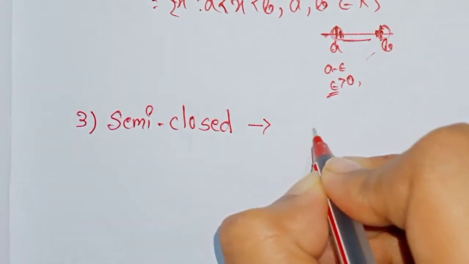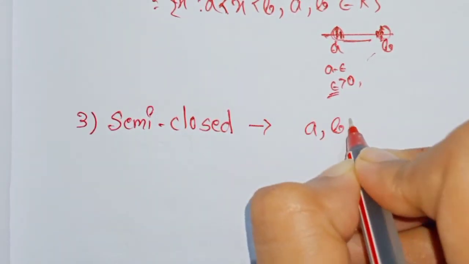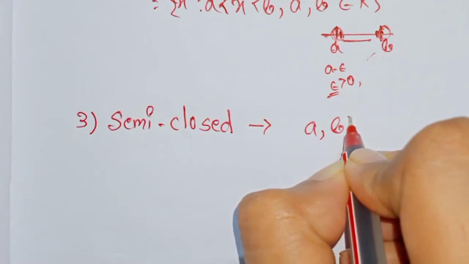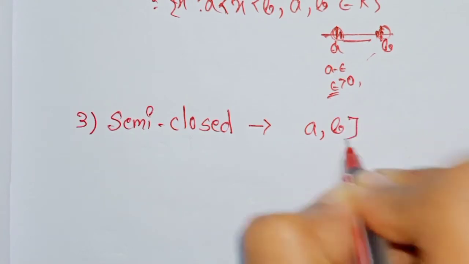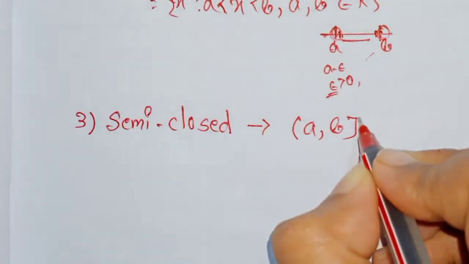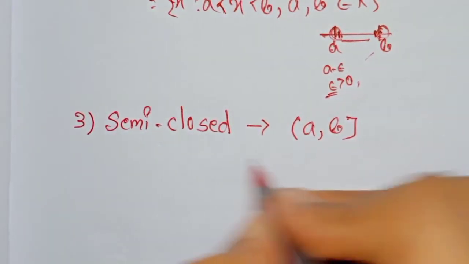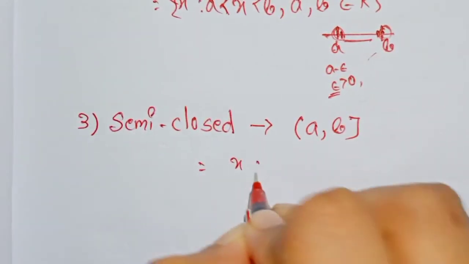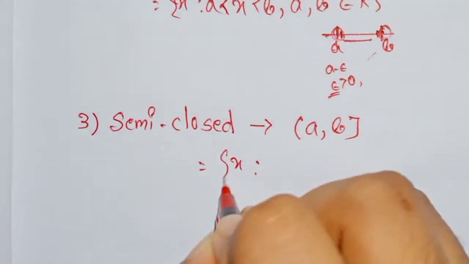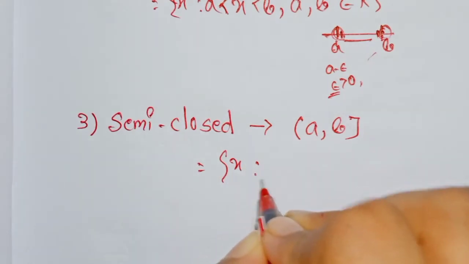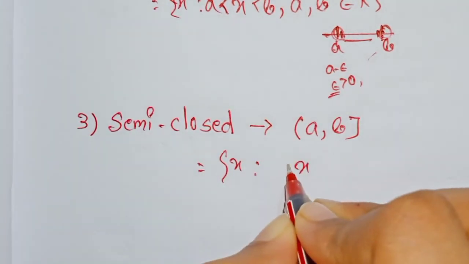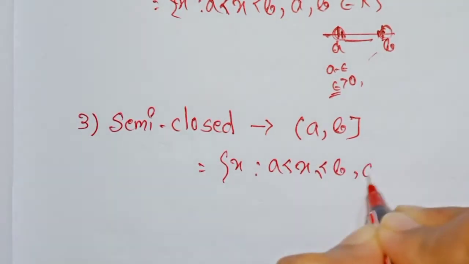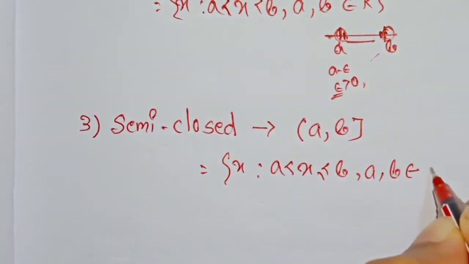Semi-closed interval means A, B, in right hand side it will be closed, and in left hand side it will be open. So semi-closed interval, this is the set of X such that X is greater than A and less than or equal to B, where A, B belongs to R.